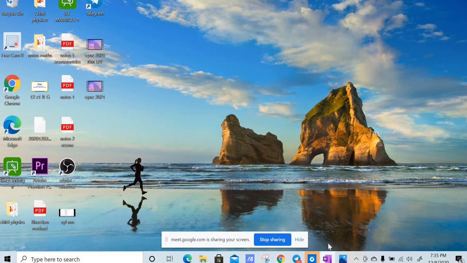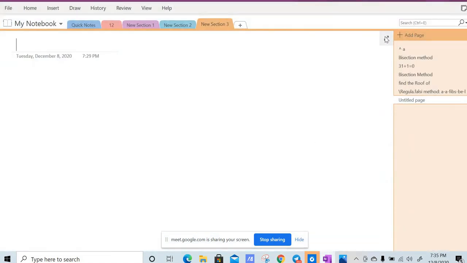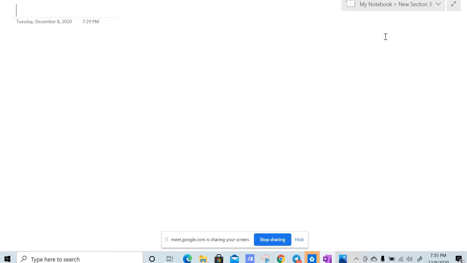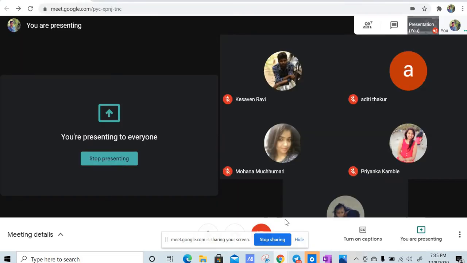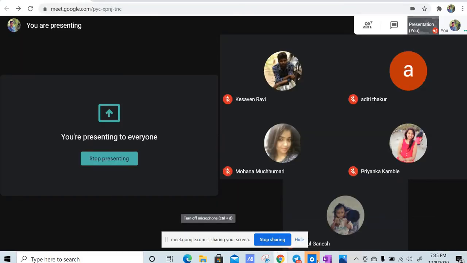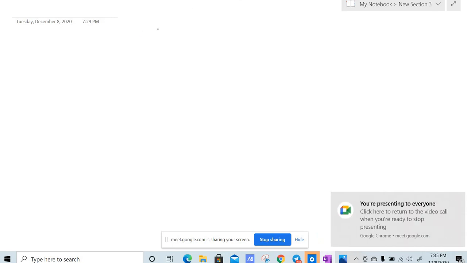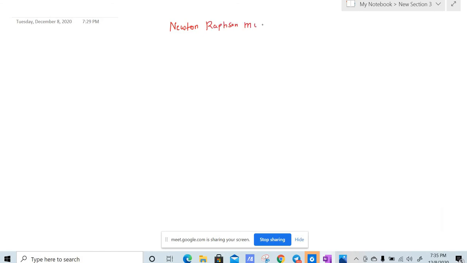First I'll write down the formula and then I'll do one problem. So, Newton-Raphson method. They will give a function f of x, and you need to find the interval, if not given, or else they will give the interval.